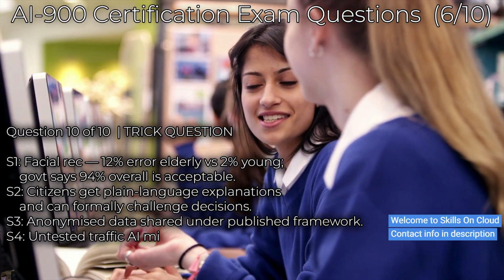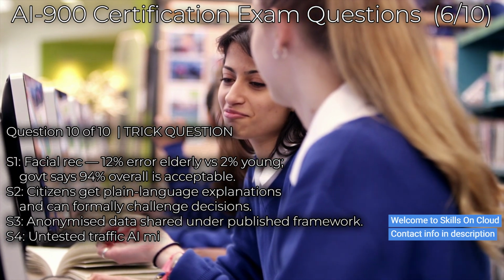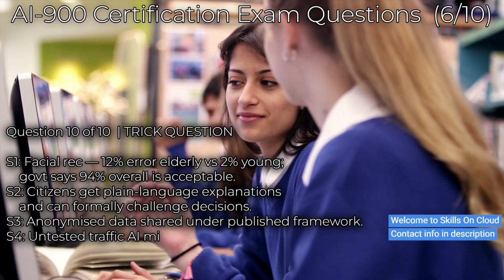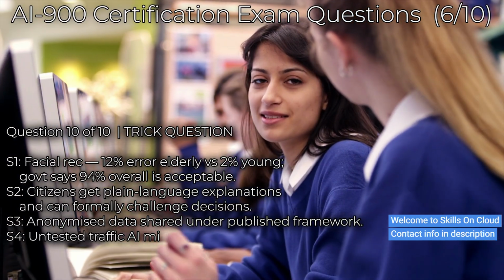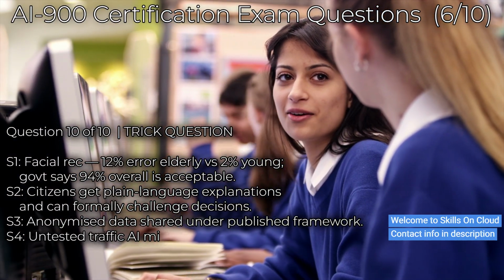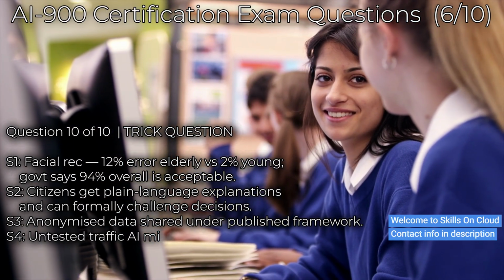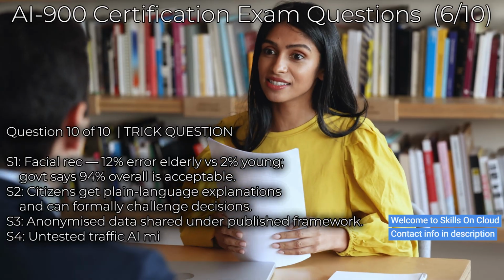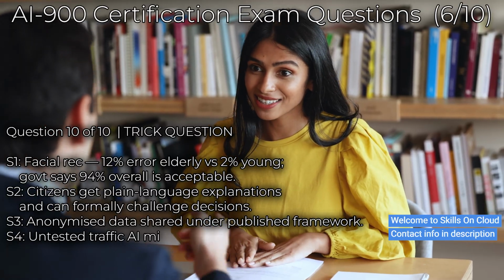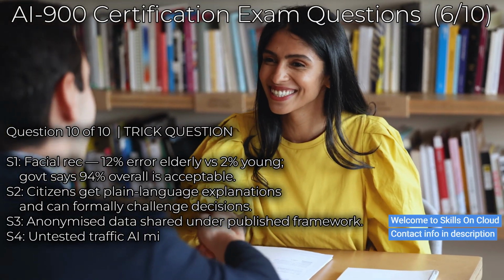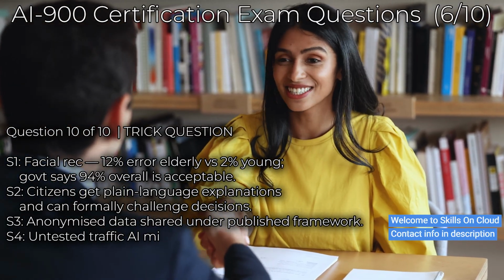Option C. Situation 1 violates inclusiveness. Situation 2 upholds fairness. Situation 3 upholds transparency. Situation 4 violates accountability. Option D. Situation 1 upholds fairness because overall accuracy is 94%. Situation 2 violates transparency. Situation 3 violates privacy and security. Situation 4 violates reliability and safety.